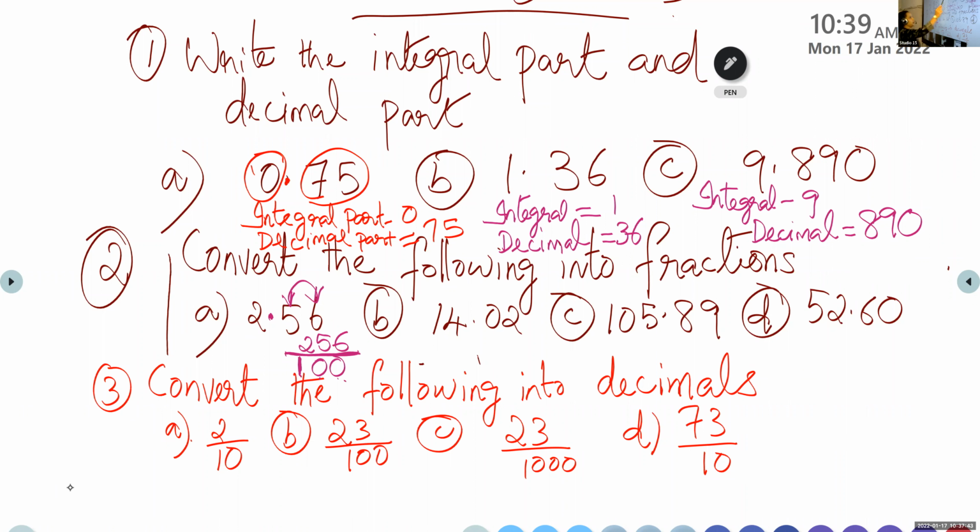Next question, Ivana Paul, can you tell me what is the answer of question number 2B? Question number 2B. 14.02. How can we write it as a fraction? First, what do we have to do? 2 by 100. 1402. How to read that number? 1,402.